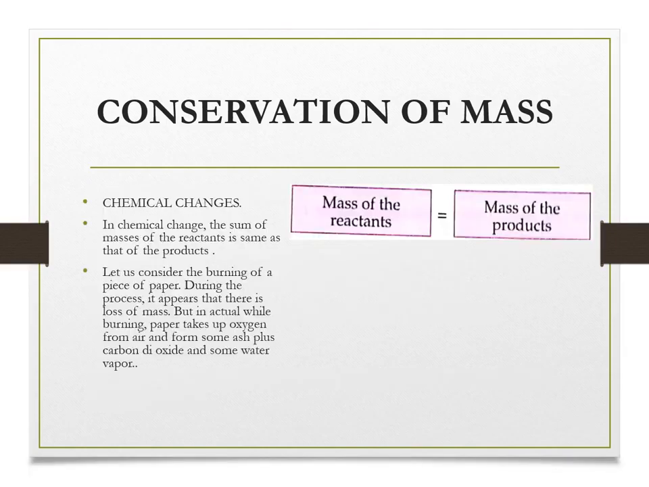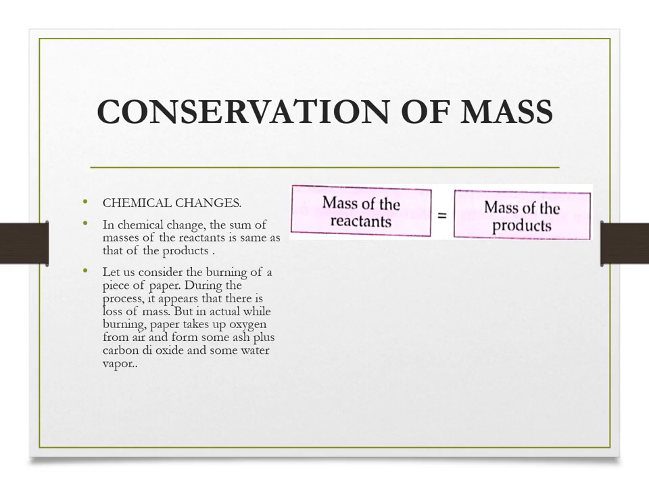Now let us discuss the law of conservation of mass in case of chemical changes. In a chemical change, sum of masses of reactants is same as that of product. So I have shown it through an equation also. Mass of reactants is equal to mass of products.